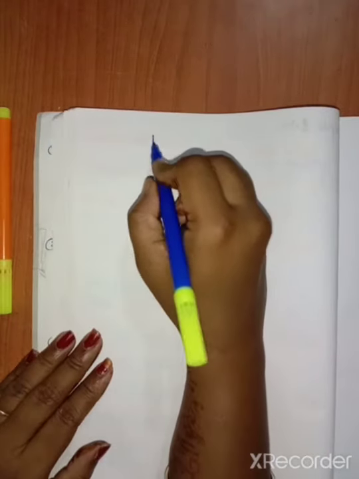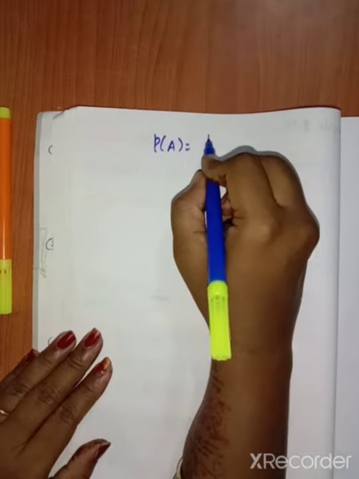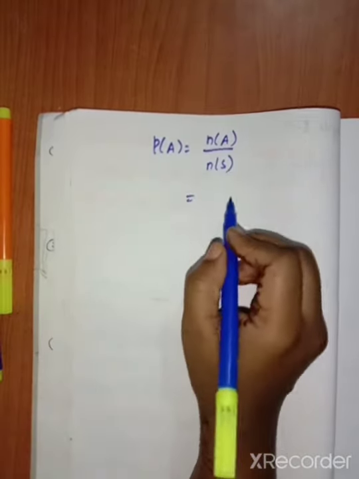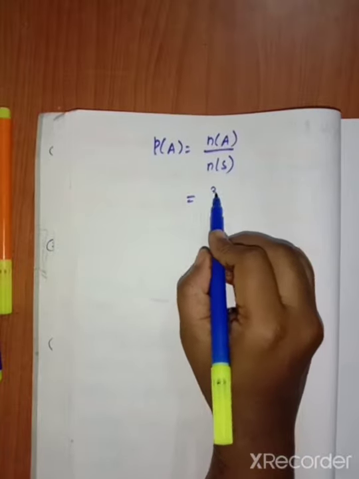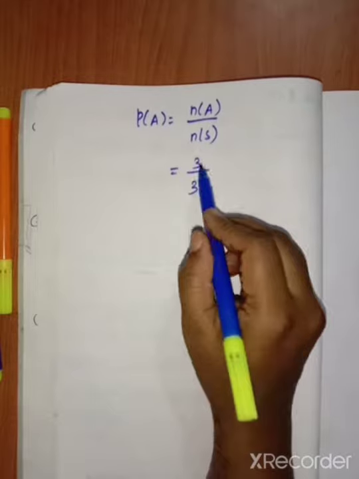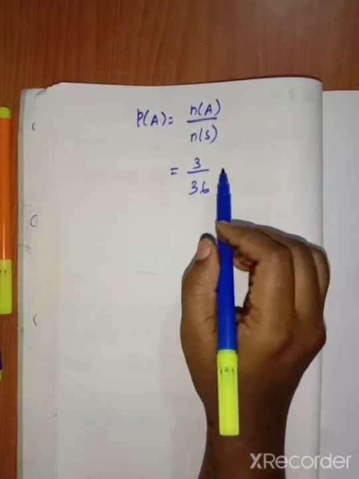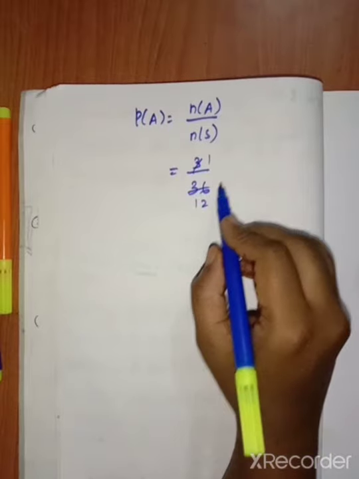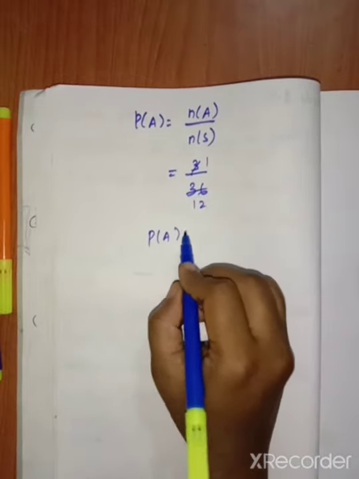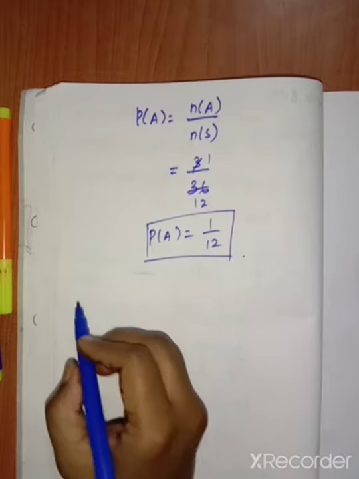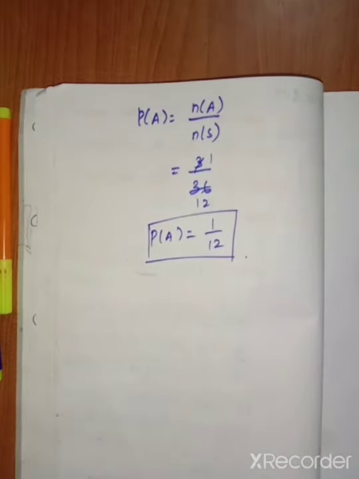So P of A equal to n of A divided by n of S. So here 3 by 36. We can cancel this one because both are divisible by 3. 1 threes are 3, 12 threes are 36. So P of A equal to 1 by 12 for the first subdivision. Then we move on to the second one.